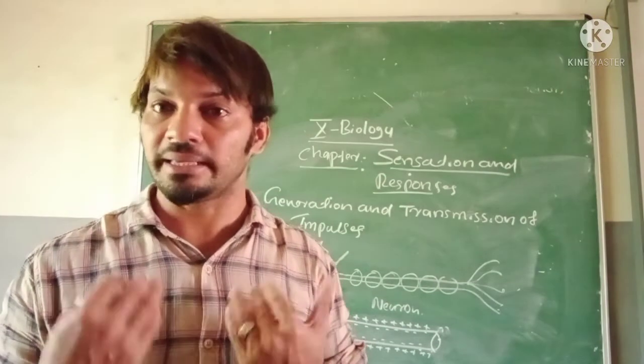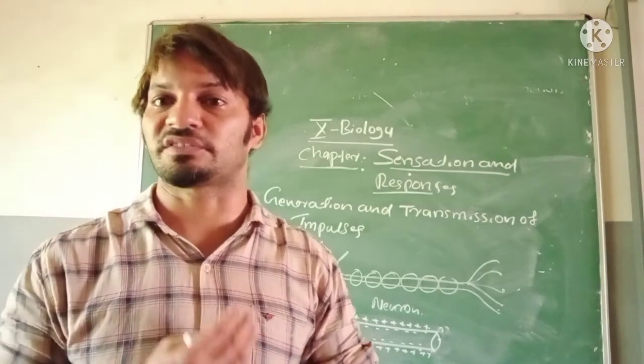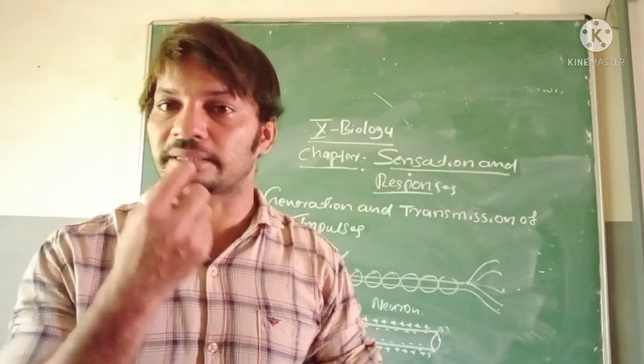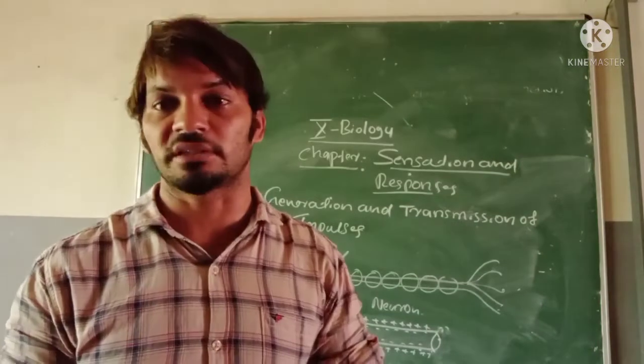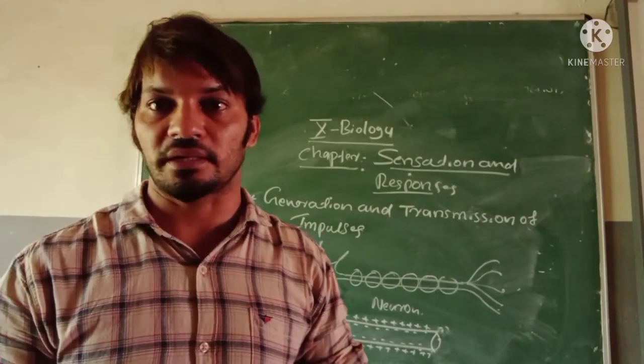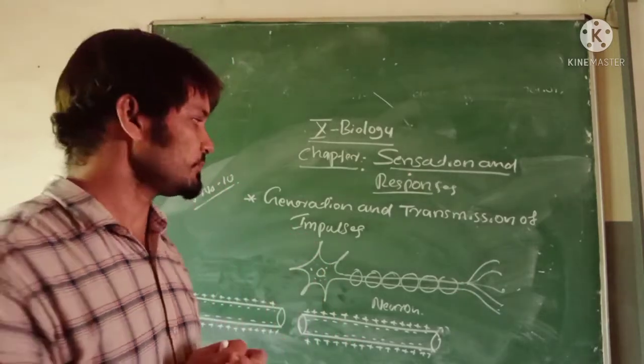To feel heat, there is a receptor in our skin. To feel sweetness, there is a sweet receptor in the tongue. Similarly, a number of receptors are contained in our body. That also I told.